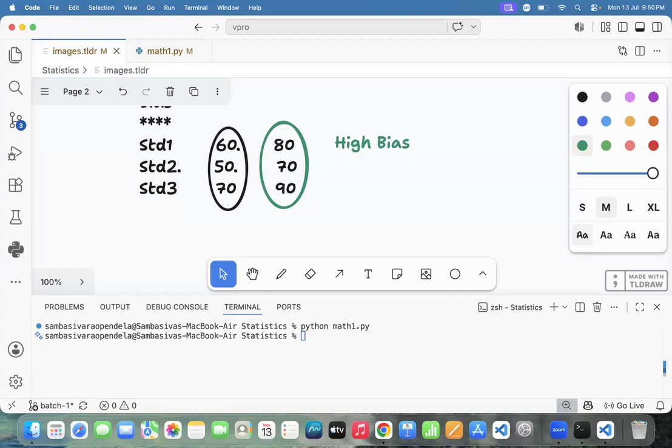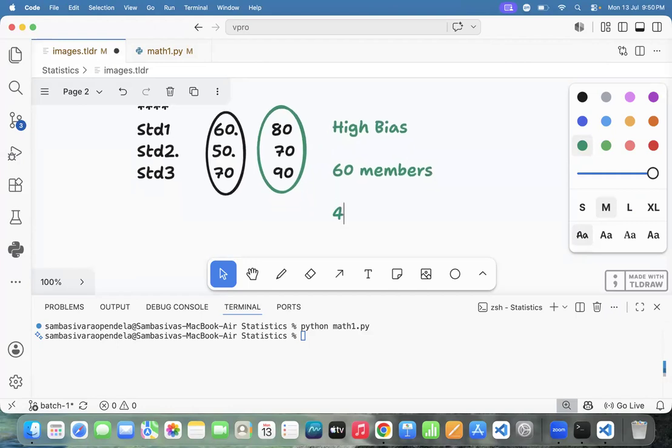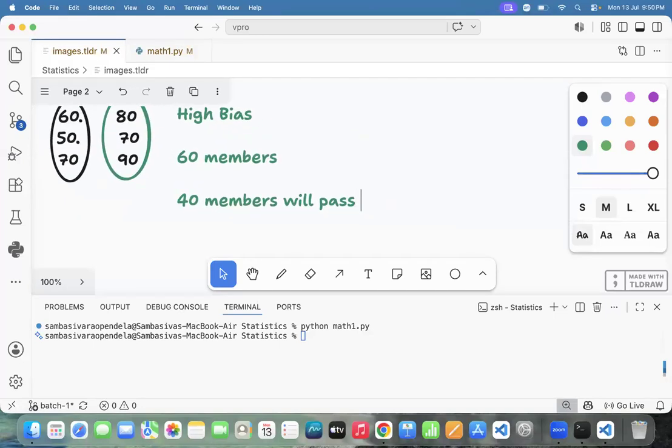Just like in schools or colleges, the HOD will say that out of 60 members, 40 members will pass. The HOD gives that statement, but in the result, 59 members passed. So more people passed than predicted, and this we call high bias.